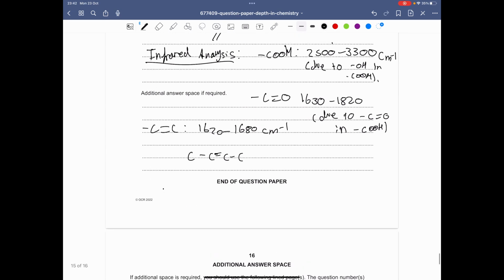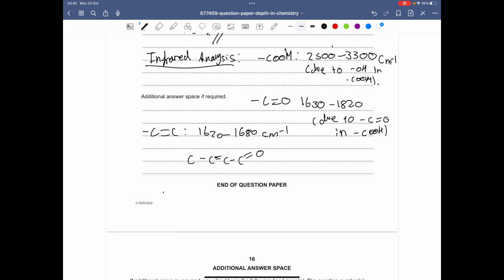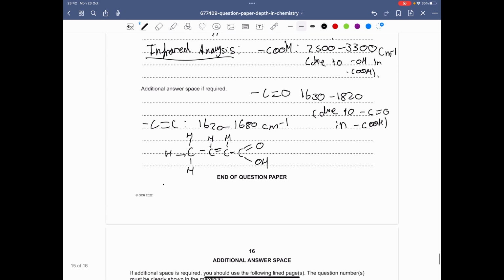Then we have the COOH here, and then we have our methyl group here, then hydrogen here, hydrogen here. Right, so if I were to draw this such that it looks like this, so H, and you have the COOH here, and then you have the methyl group, and then H.